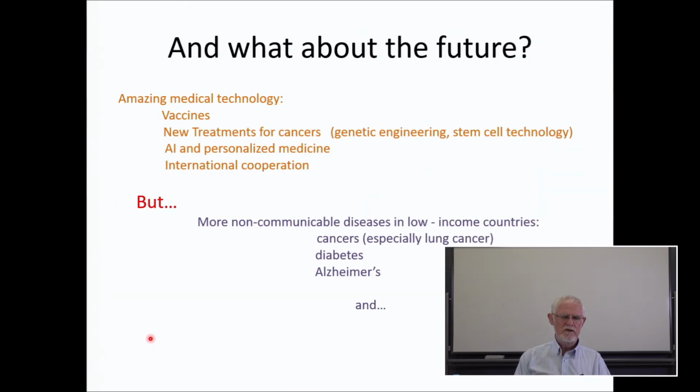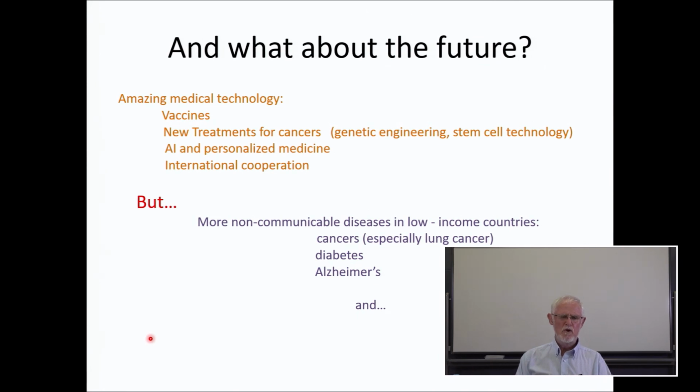And what about the future? Well, we have amazing medical technology, we have vaccines, we have new treatments for cancers, things like genetic engineering, stem cell technology, amazing, amazing technologies. We have AI and personalized medicine for each person, and of course international cooperation, which got rid of smallpox and is also getting rid of polio as well, by the way.